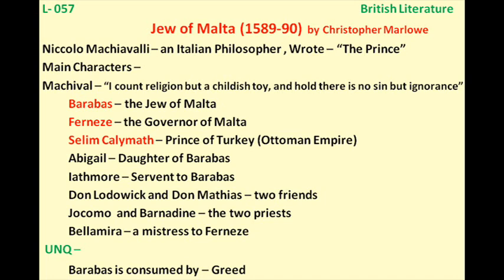Allegorically, Farnese stands for the Christians and Calimuth stands for Turkey. So both of them join hands against Barabbas, and he is a Jew. So this is allegorically presented. Then we had one question: Barabbas, the central character in this play, is consumed by which evil quality? And that is greed. Barabbas is consumed by greed. So that is all for The Jew of Malta.